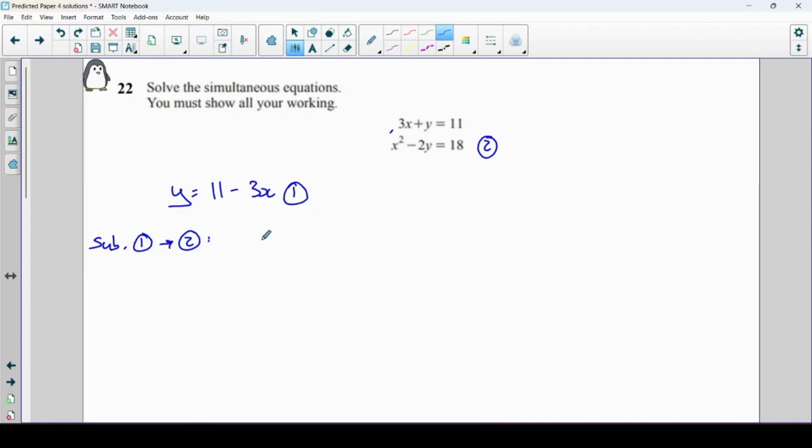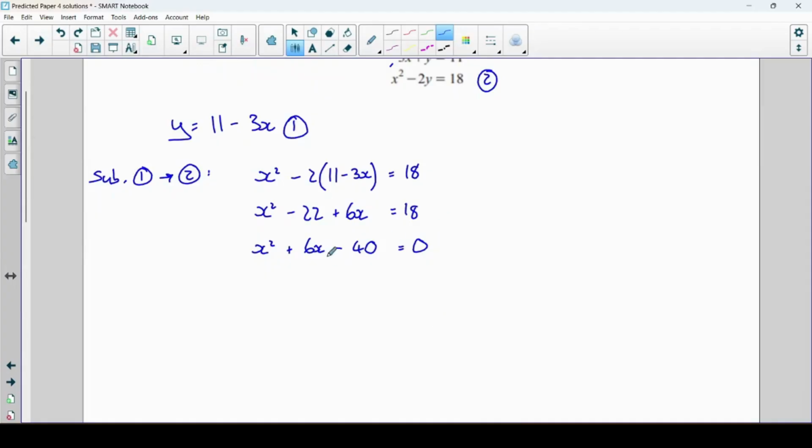Okay, so when I do that, I get x squared minus 2 times y, which is 11 minus 3x, and that is equal to 18. Let's expand those brackets. Minus 2 times 11 is minus 22, minus 2 times minus 3x is plus 6x. Okay, so now we've got a quadratic. We need to get it all onto one side. So x squared plus 6x minus 22 subtract 18 is minus 40.